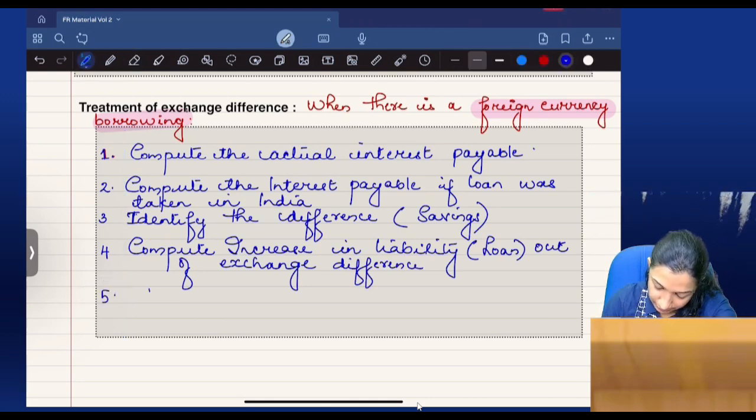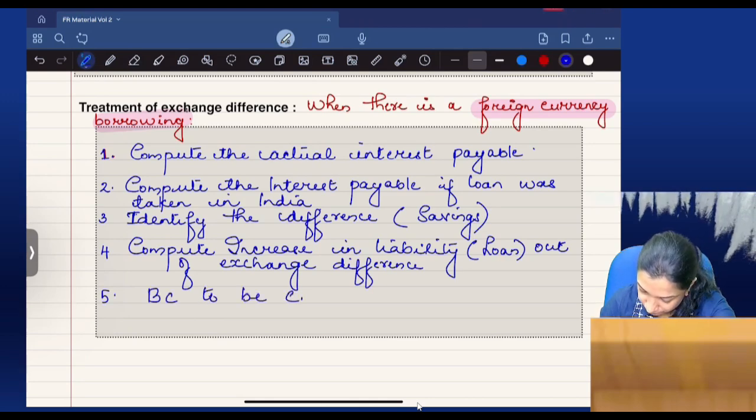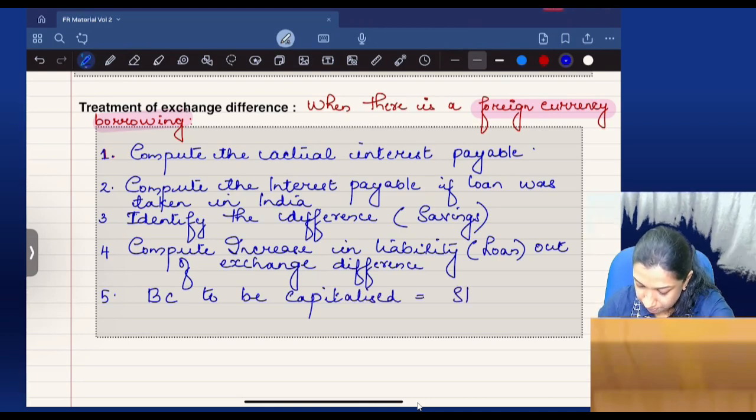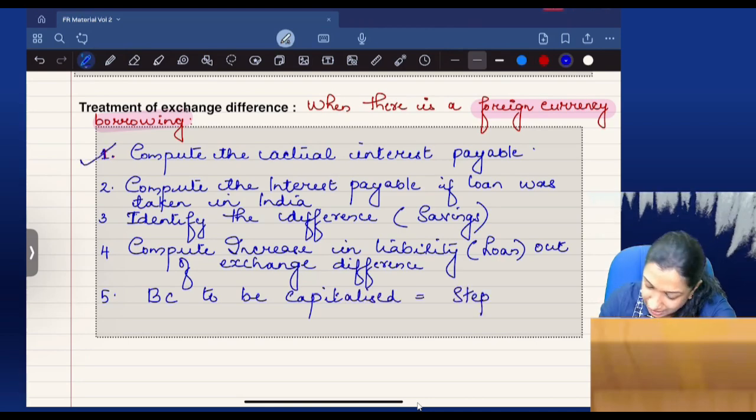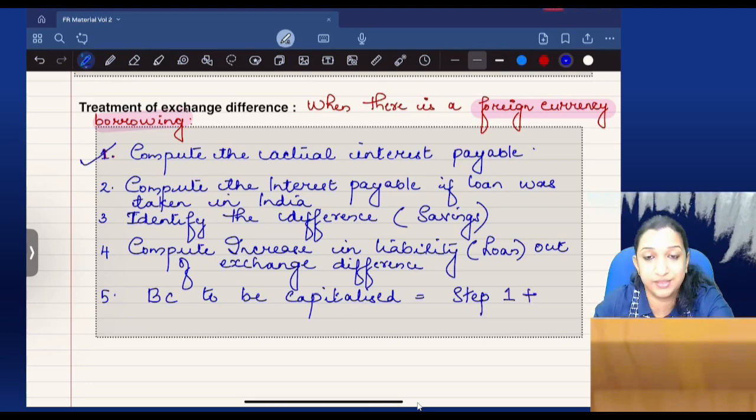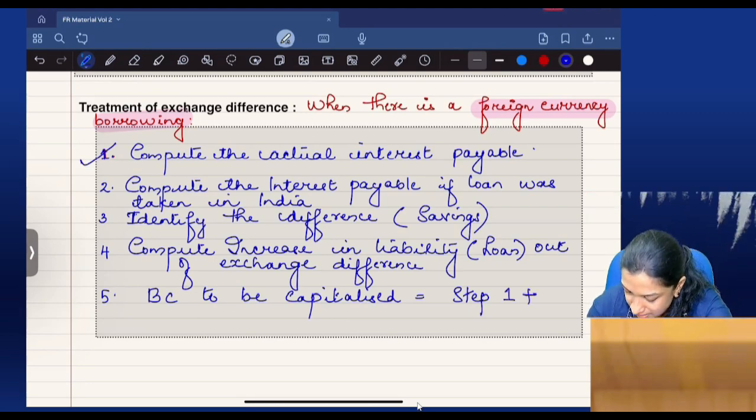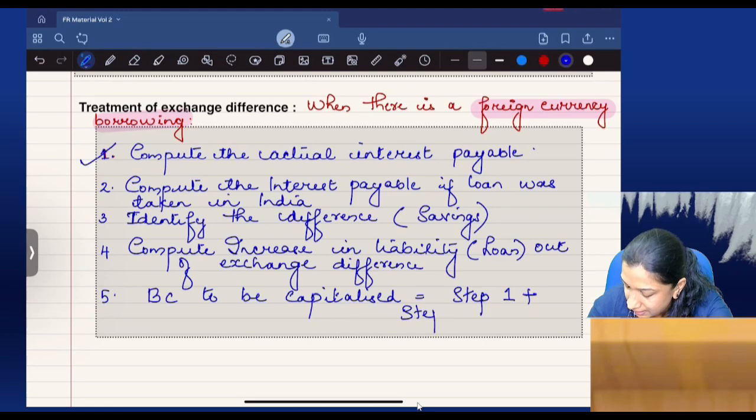Borrowing cost to be capitalized is equal to step 1 anyway, because that is the actual interest, right? Step 1 plus step 3 or 4, whichever is less.